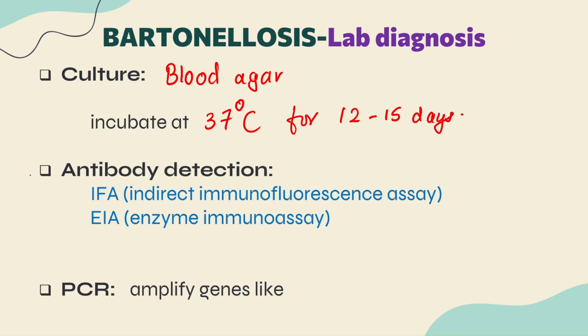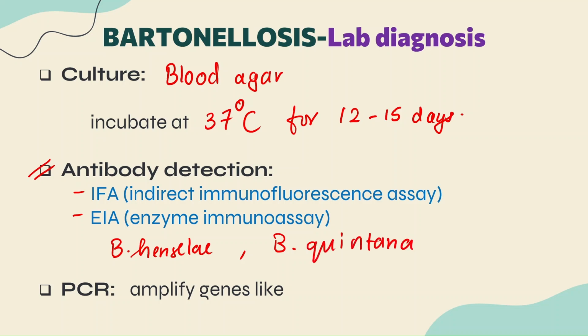Clear? Antibody detection करना है, तो we have a very important test, that is IFA, or we can go with the EIA. IFA stands for indirect immunofluorescence assay, and EIA is enzyme immunoassay. ये methods पे based tests available होते हैं to detect species of Bartonella henselae and Bartonella quintana.